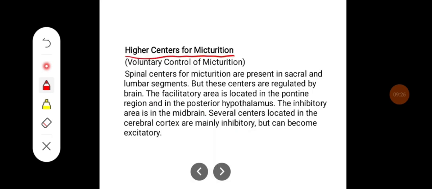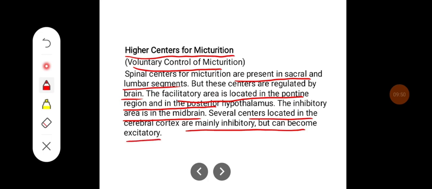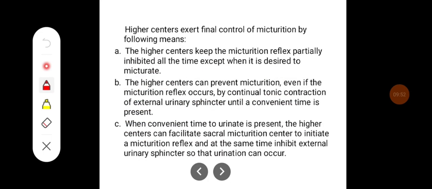Higher centers for micturition, that is, voluntary control of micturition. Spinal centers for micturition are present in the sacral and lumbar segments, but these centers are regulated by the brain. The facilitatory area is located in the pontine region and in the posterior hypothalamus. The inhibitory area is in the midbrain. Several centers located in the cerebral cortex are mainly inhibitory but can become excitatory.